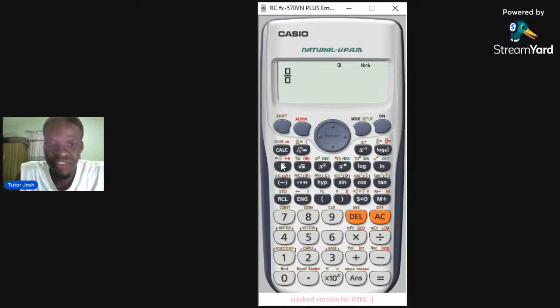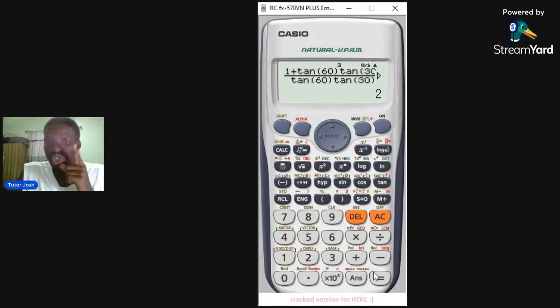You press the division sign. The first thing you have is 1 plus tan 60, isn't it? I'm very sure you have written the question down. Tan 60, you close the bracket. Tan, open bracket, 30, close the bracket. Then you come down and press tan 60, close the bracket, then tan 30 also, then you close the bracket. With that, you press equals, and your answer is going to be 2.